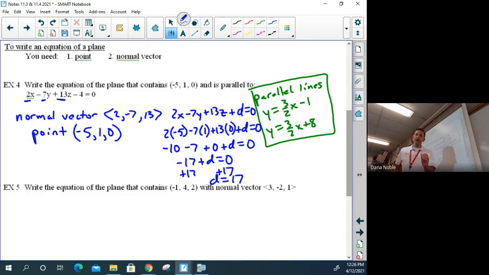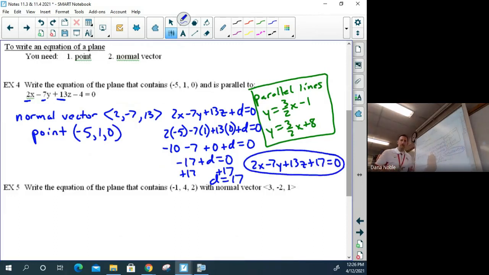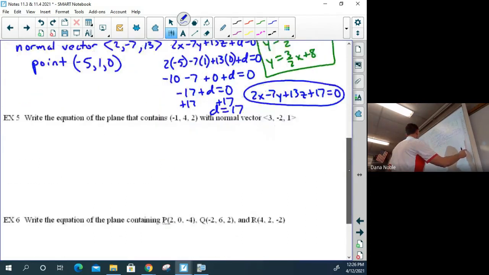So now we have to rewrite our equation that is parallel, and we do that with the 2x minus 7y plus 13z plus, in our case, 17 equal to 0. And now we have a plane parallel to the original one that was given to us. Notice the 2, the -7, and the 13, the normal vector numbers, are still present. But we have a different d value, just like we do in the green parallel lines example, a different b value. Okay? All right, so that's example 4. Write an equation of a plane. Let's look at another one.